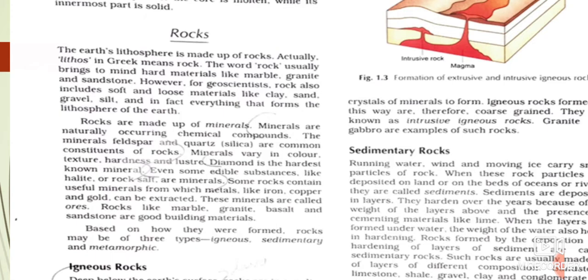Quartz, feldspar, mica, etc. are some of the common rock forming minerals. Rocks containing a particular metallic mineral in large quantities are called ores. For example, bauxite is an ore of aluminium. Similarly, hematite is an ore of iron. So now children, we are going to read about the classification of the rocks.